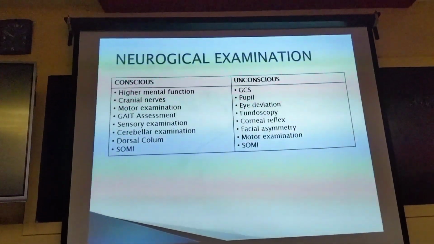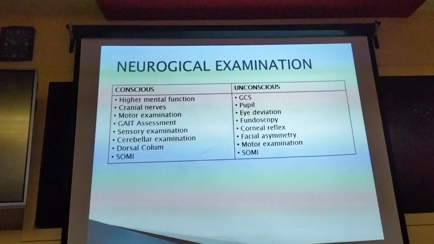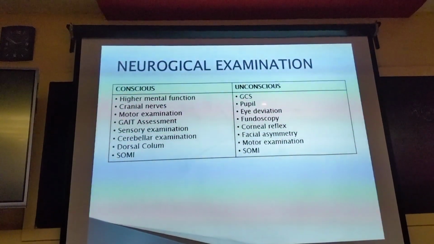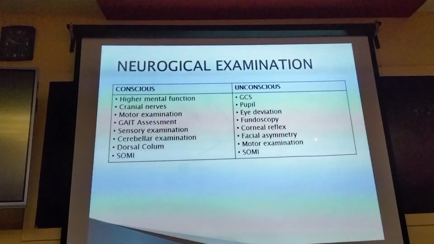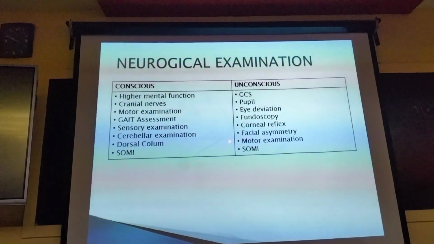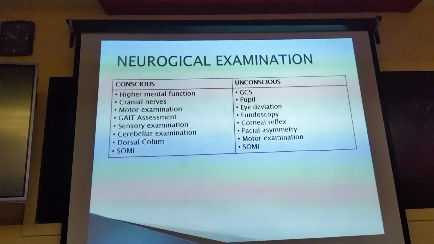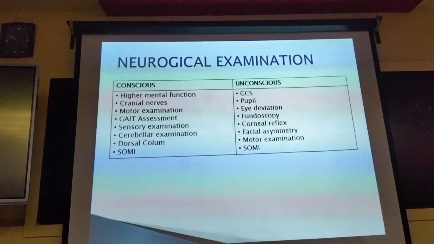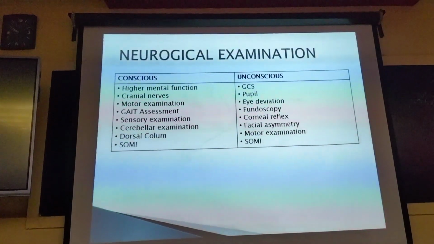But if the patient is unconscious, the examination starts with the Glasgow Coma Scale, examination of pupil, eye deviation, fundoscopy, corneal reflex, facial asymmetry, motor examination and signs of meningeal irritation. In motor examination only power is not assessed, otherwise complete motor examination is possible in an unconscious patient.